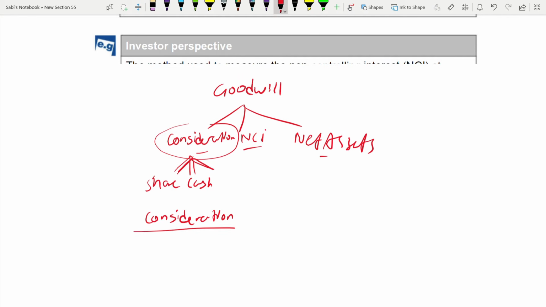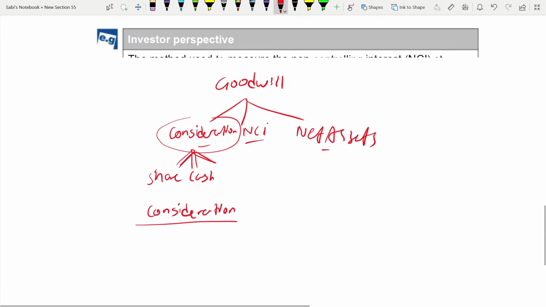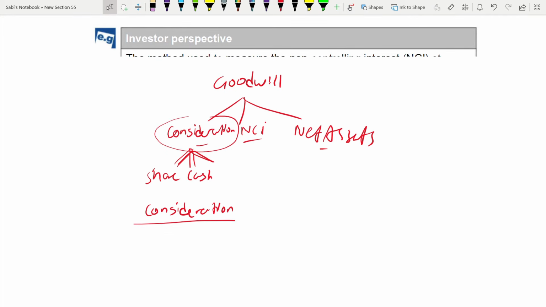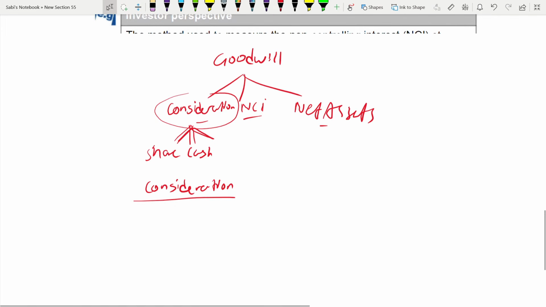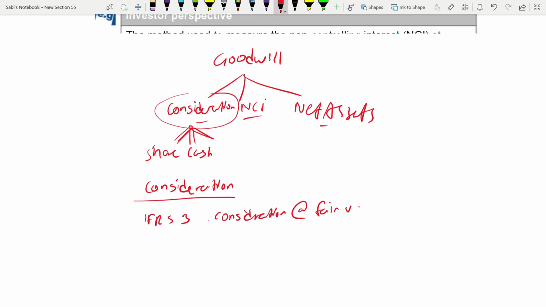Okay. Which standard deals with consideration? Which standard says that consideration has to be measured like this? IFRS 3. Business combination. IFRS 3 says when you're calculating goodwill, consideration should be at fair value. Right? You have to state it like that. IFRS 3, consideration at fair value. I'm using bullet points, okay? This has to be at fair value. That's what IFRS 3 says.